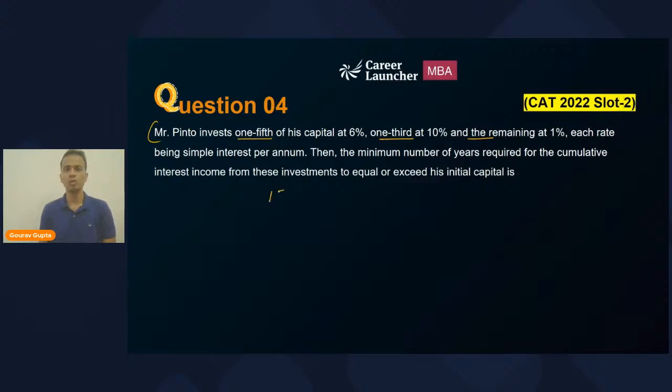So I'll assume the total investment as 15x. You can assume it as 150x as well. Okay, so of his capital first of all, 1/5, that means 3x, then 1/3 of the capital, that means 5x, and then the remaining. So 3x and 5x is 8x, so remaining is 7x.